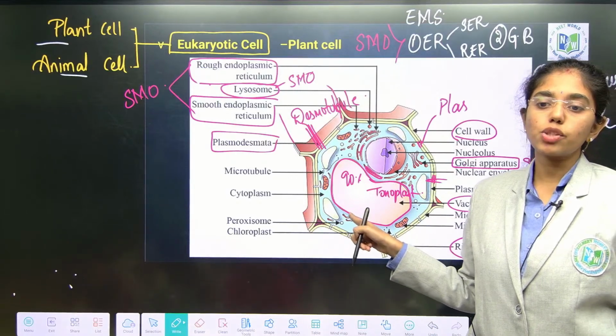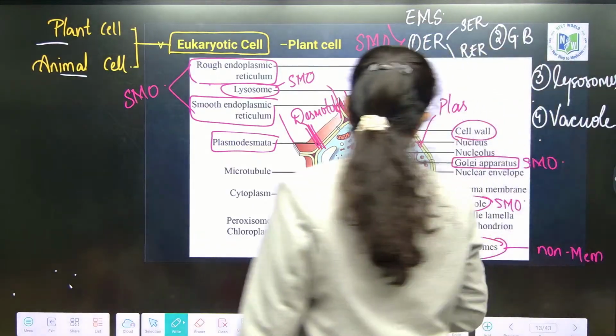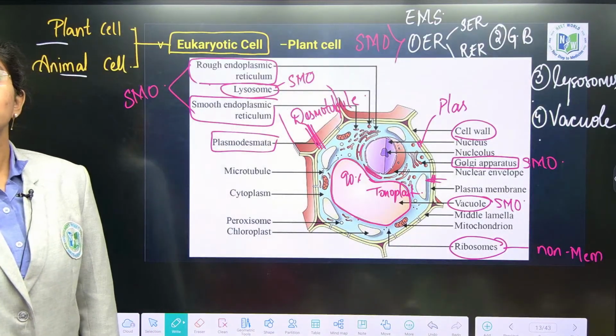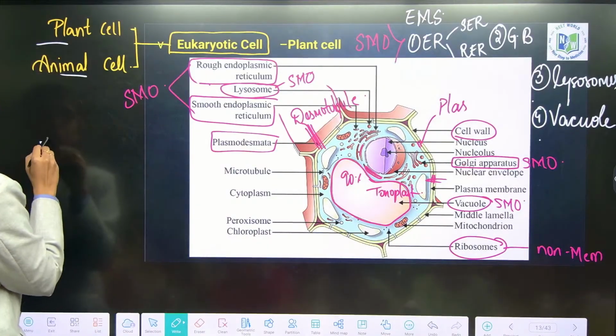This is not the case with the animal cell. Along with this, we also have bound organelles called microbodies.